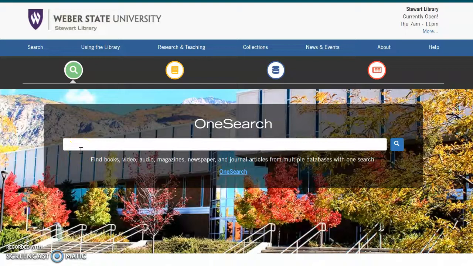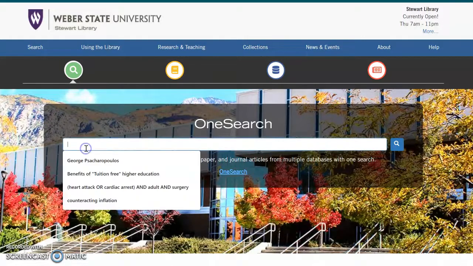Due to current inflation, investing in free college for the next generation would have both short-term and long-term benefits for the city and the people that live there. I am sticking with the one search bar because this is a very broad topic, and as I search, I will have to start to find ways to narrow it down.